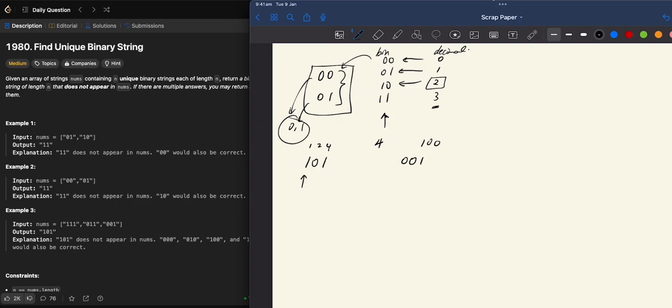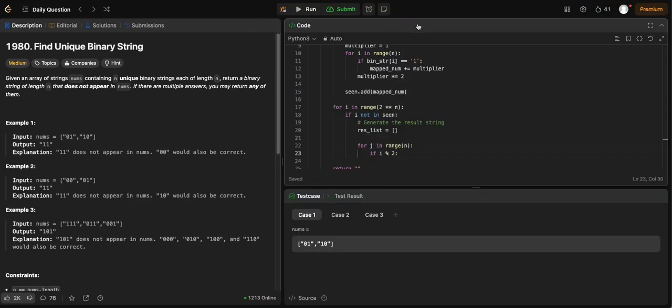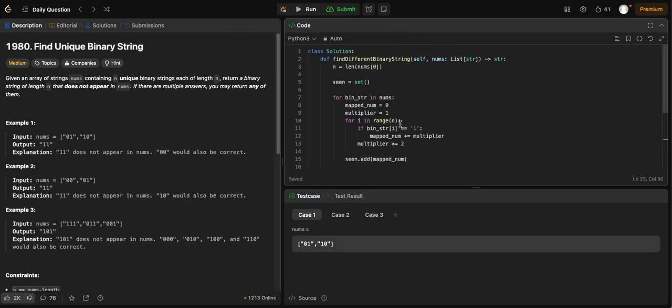But how are we setting these ones actually? Because this is reversed, we also have to reverse this, right? So 0, 0 will give 0, 0, 1, because the multiplier for this is 1, and for this is 2. So maybe it will be slightly nicer if we do this reversed.